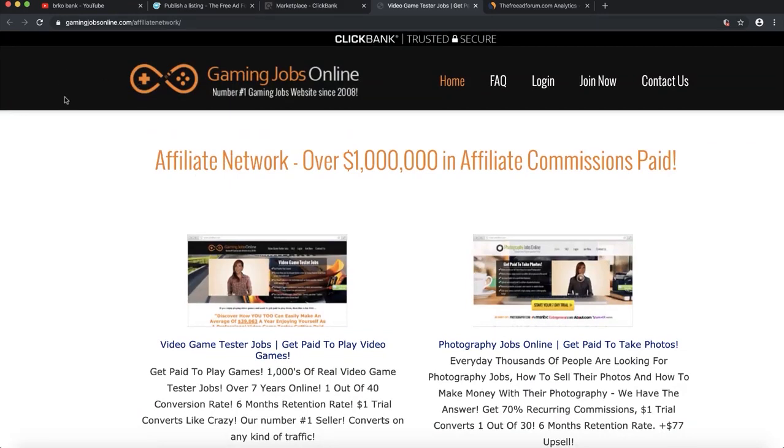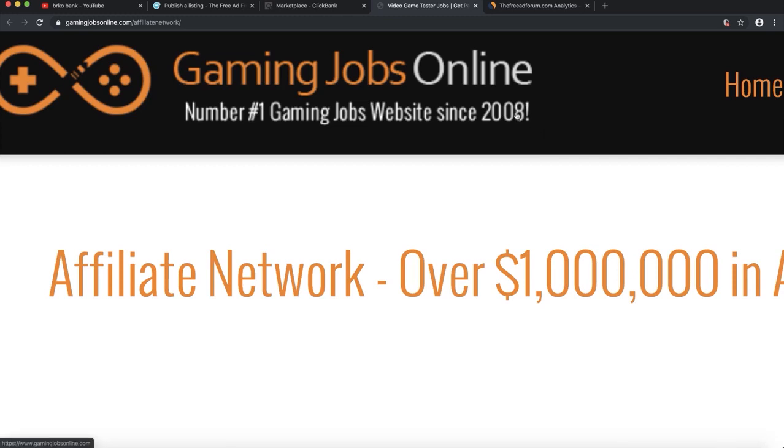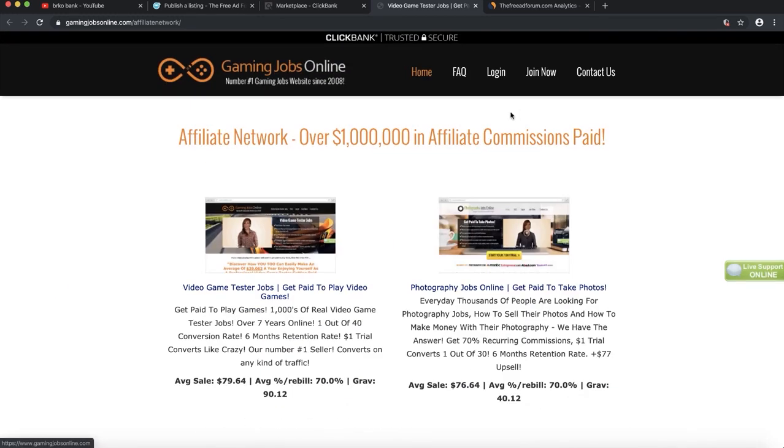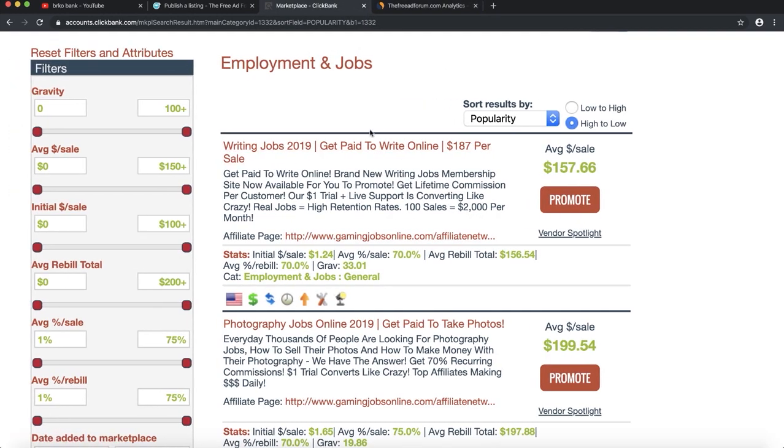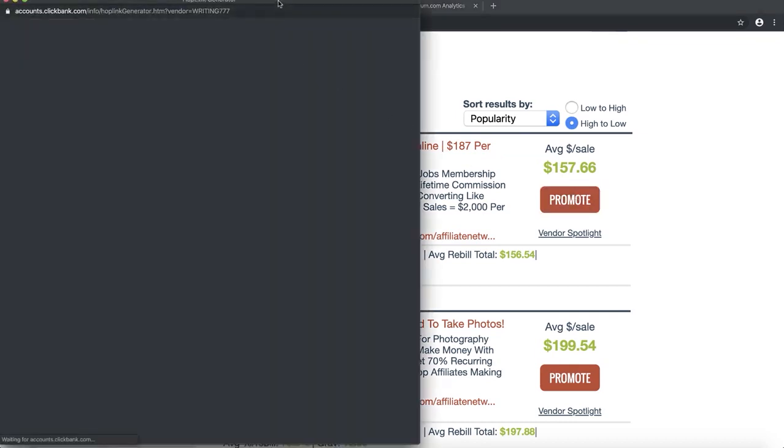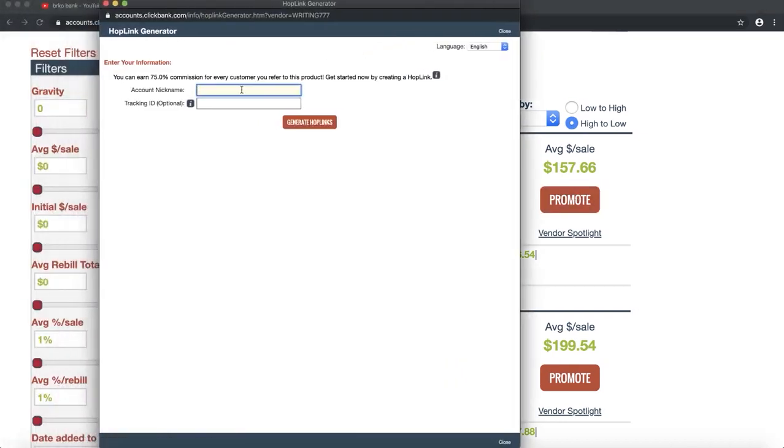So what you want to do is place all of these jobs. There are a variety of jobs. These kinds of jobs you need to place from ClickBank on the classified website. Right here you can see this offer is from 2008, so it is an old offer. Numerous people have already promoted it, and because it is old, there is a lot of trust in this business. So I would stick with selling only those products on the classified website.